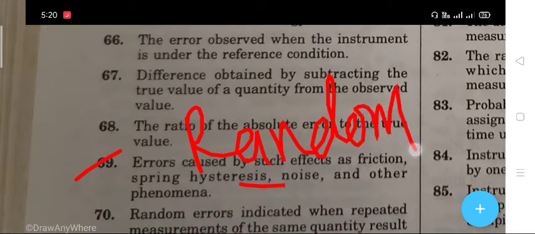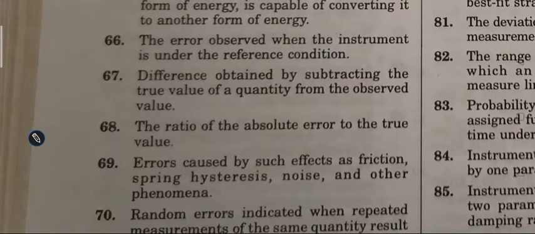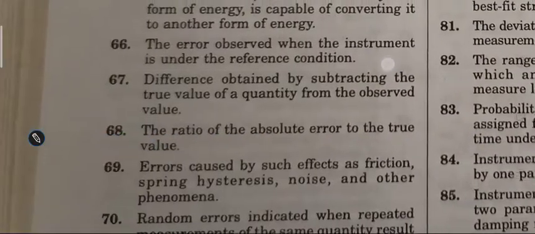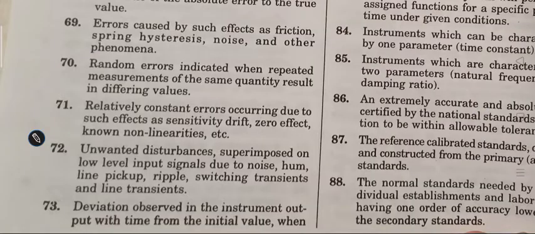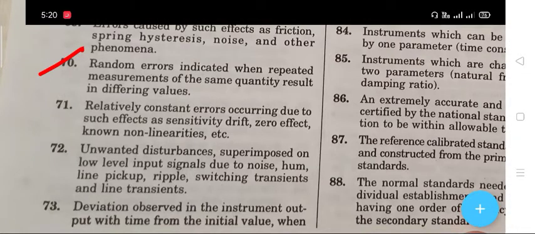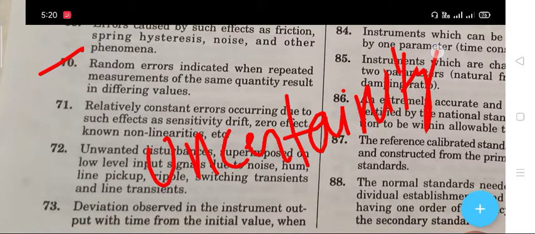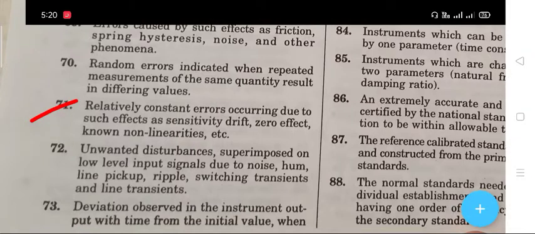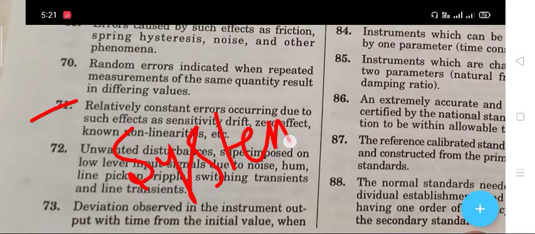The next question 70 is that random errors are indicated when repeated measurements of the same quantity result in differing values. The right answer is uncertainty. Next question 71 is that relatively constant errors occurring due to such effects as sensitivity drift, zero effect, non-linearity. The right answer is systematic error.